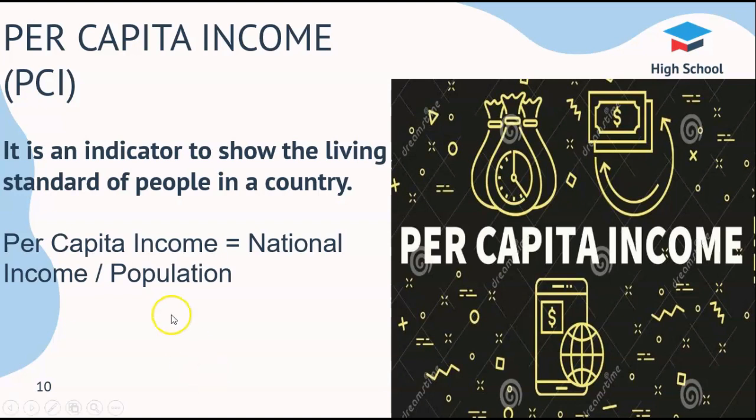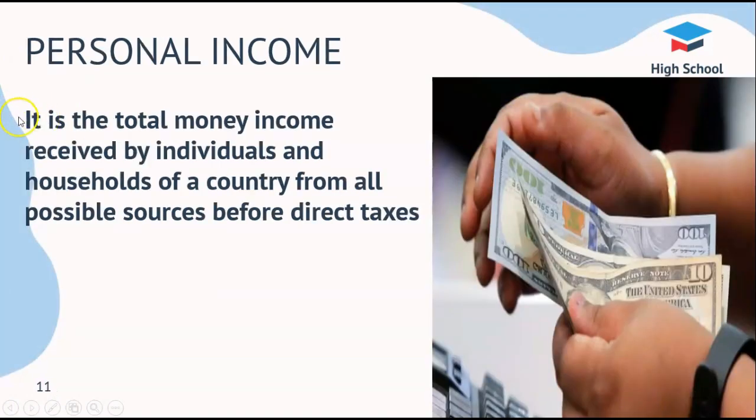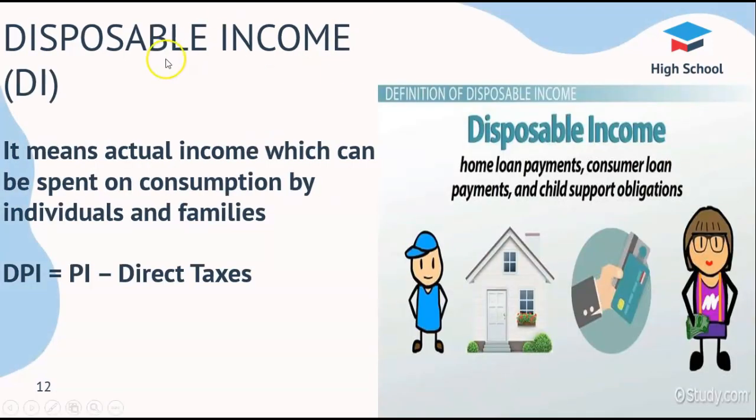Per capita income, that is PCI. It is an indicator to show the living standard of the people in a country. Per capita income equals national income divided by population. Personal income, PI. It is the total money income received by individuals and households of a country from all possible sources before direct taxes. Disposable income, DI. It means actual income which can be spent on consumption by individuals and families. DPI equals PI minus direct taxes.